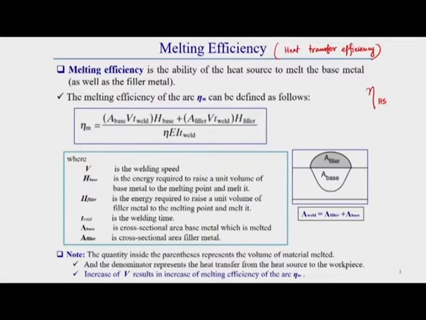Heat transfer efficiency is the ratio of the heat required to melt the base material as well as filler material, divided by the heat supplied to the workpiece. Whatever heat is supplied from the arc to the workpiece will be in the denominator, and the top of the ratio will be the heat required to melt the base material as well as the filler material.